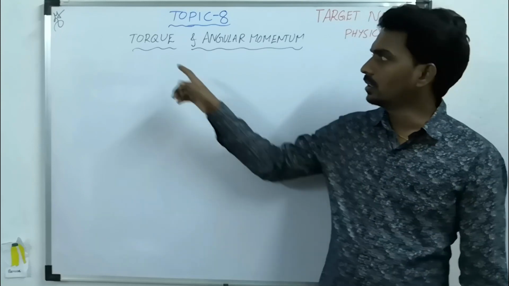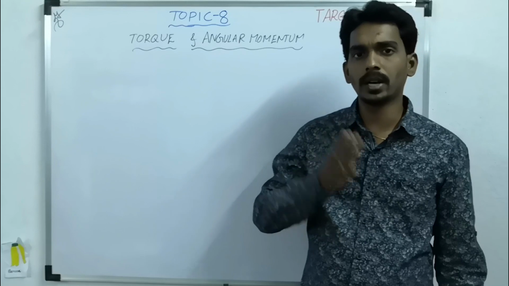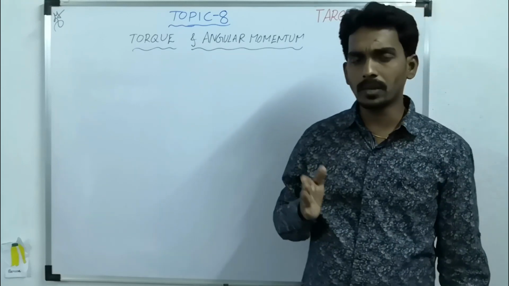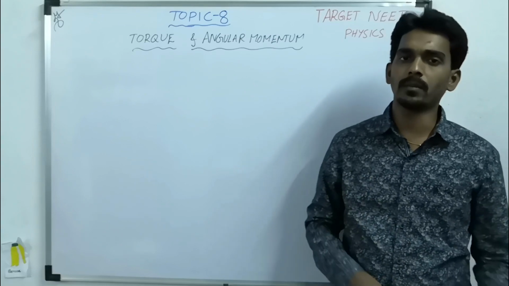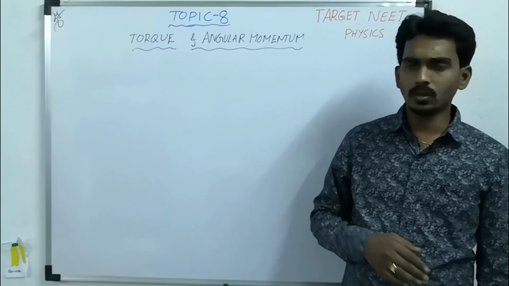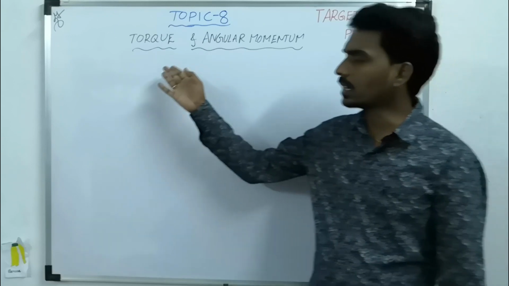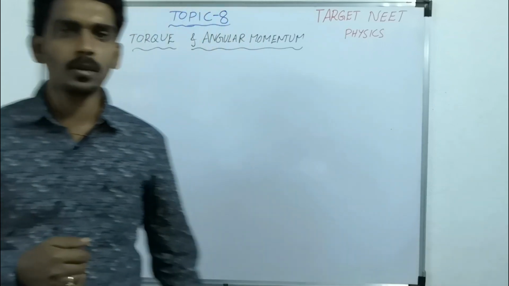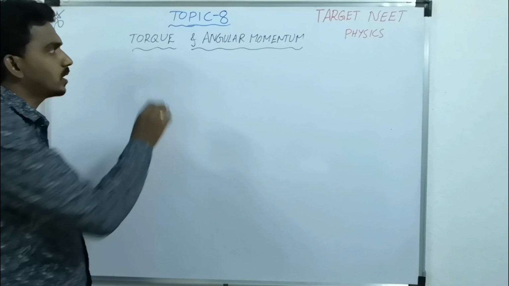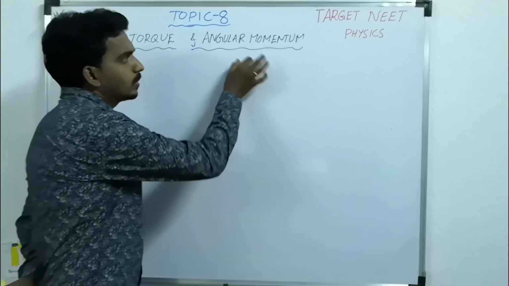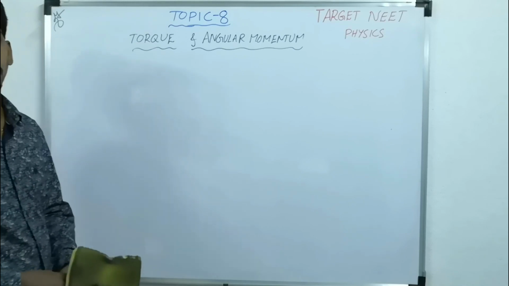That means torque is moment of force, so force multiplied by distance. Angular momentum is moment of linear momentum, so linear momentum multiplied by distance. It's not simply distance, it's position. Torque is a vector quantity, and angular momentum is also a vector quantity. Torque depends upon position and force. Angular momentum depends upon position and linear momentum.